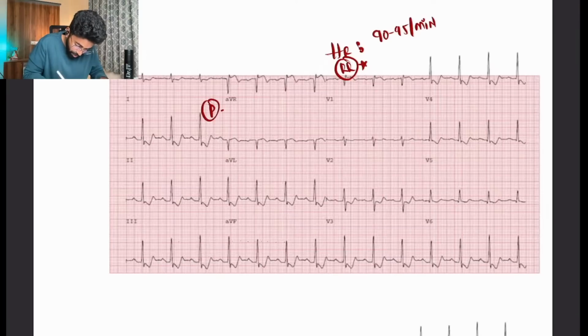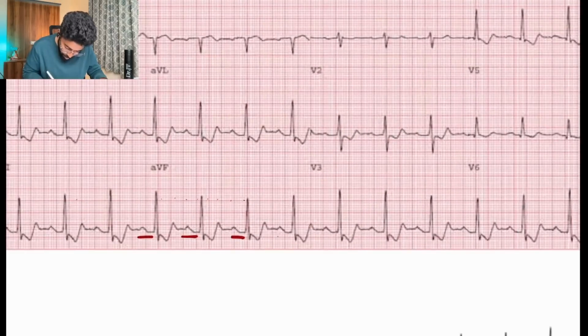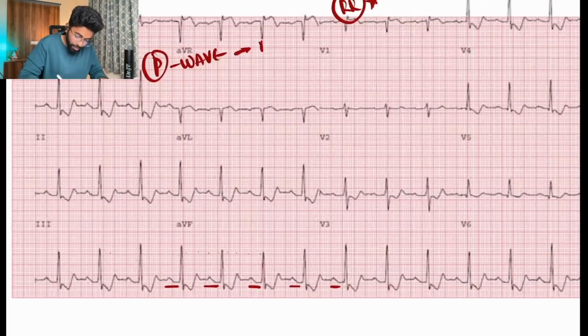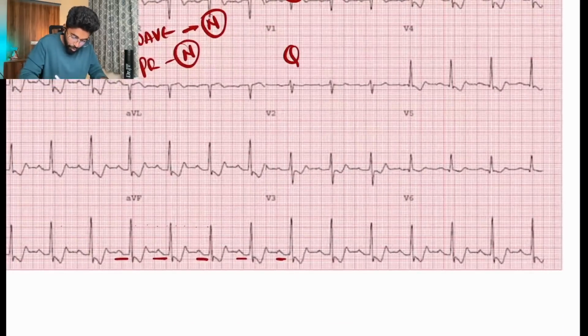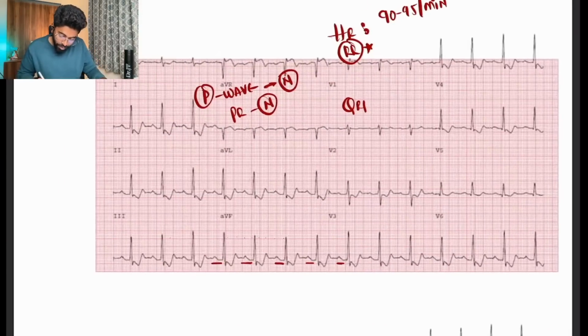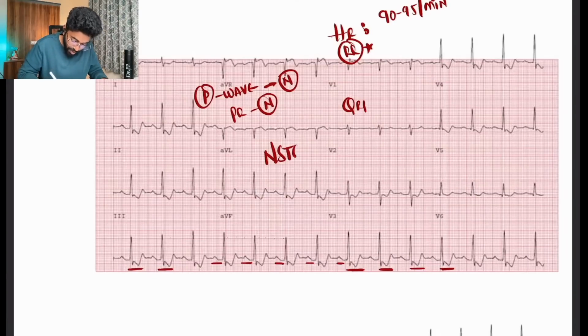And what about the P wave and also the PR? In my standard leads, the P and PR show a very slight disturbance, but almost normal. So I'll take it as normal, and PR is also normal. And what about the QRS? Yes, the QRS in my standard leads is normal with ST depression here, right? So this can be NSTEMI.